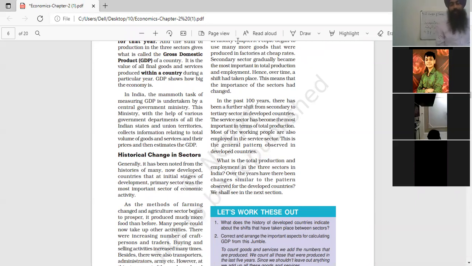Net income means total income earned from abroad.